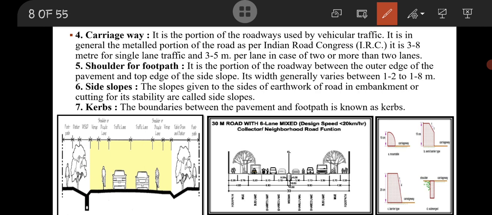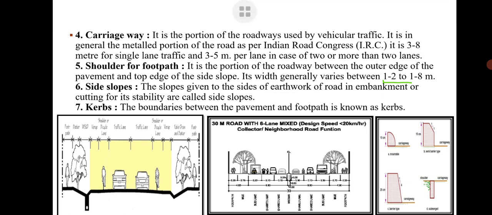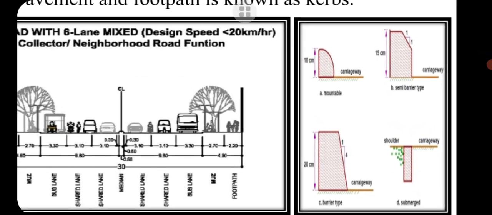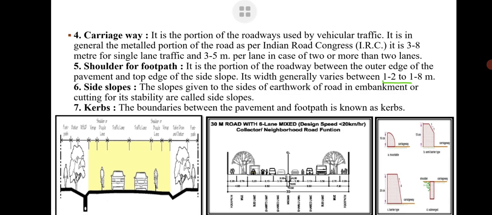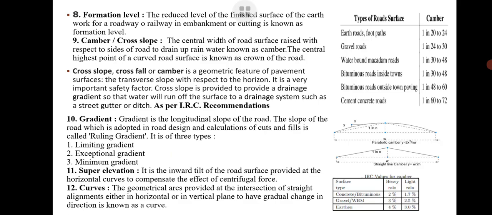Then shoulders are generally kept between 1 to 2 meter, or 1.2 meter to 1.8 meter, and kerbs are of different types. These are mountable type, barrier type, submerged type, or semi barrier type, depending on road condition.